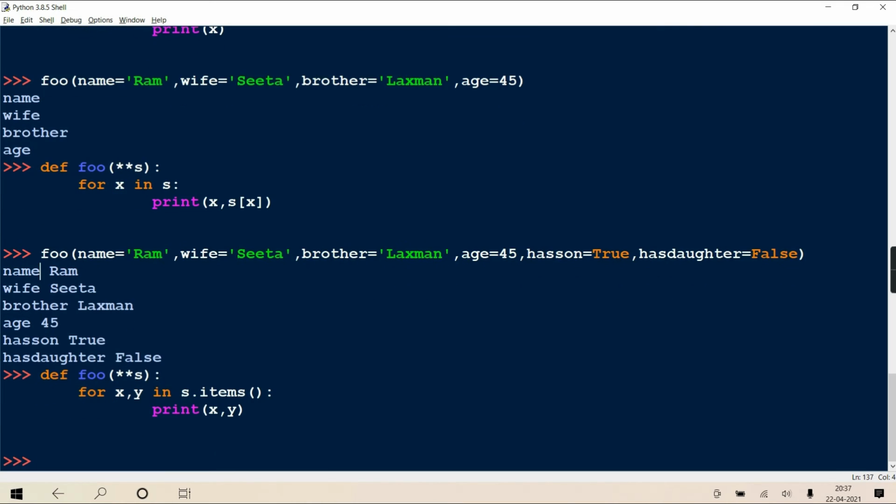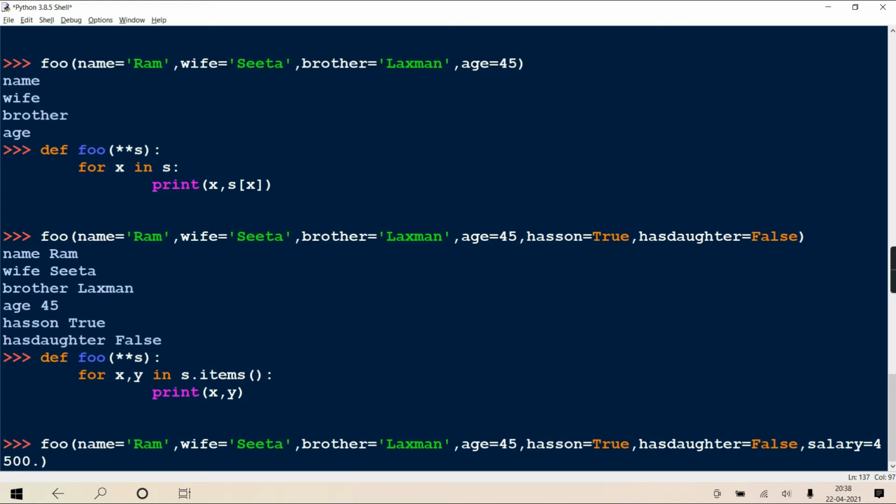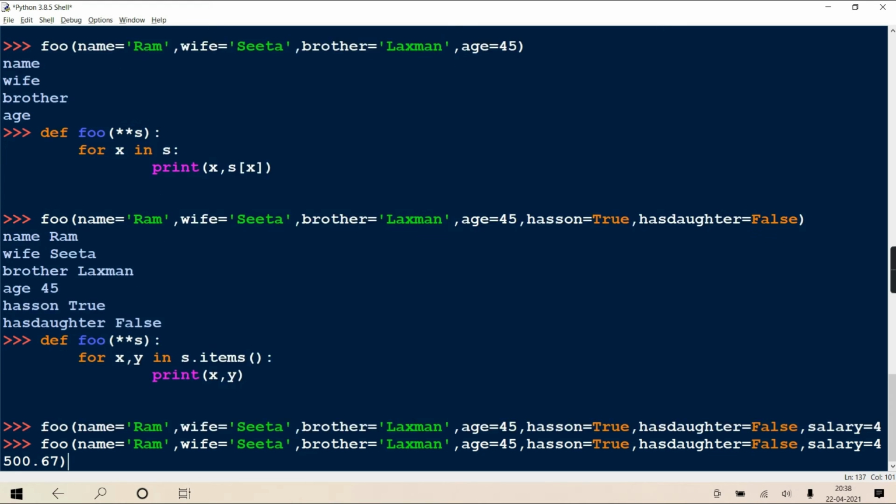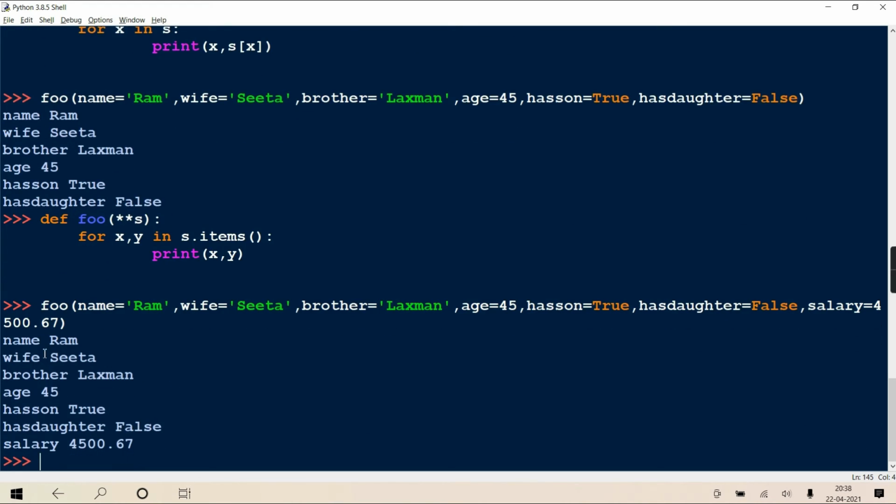Getting? See, now I am calling this function foo. You can pass any number of arguments. Suppose one more I am passing as salary. Okay? Enter. Is it printing the key value, key value, key value? Now I didn't write it this way, s of x. Instead I wrote s dot items, which returns a list of tuples.